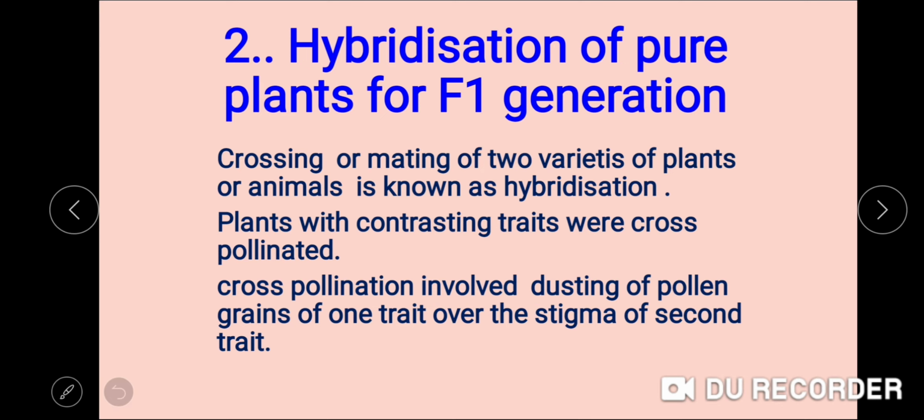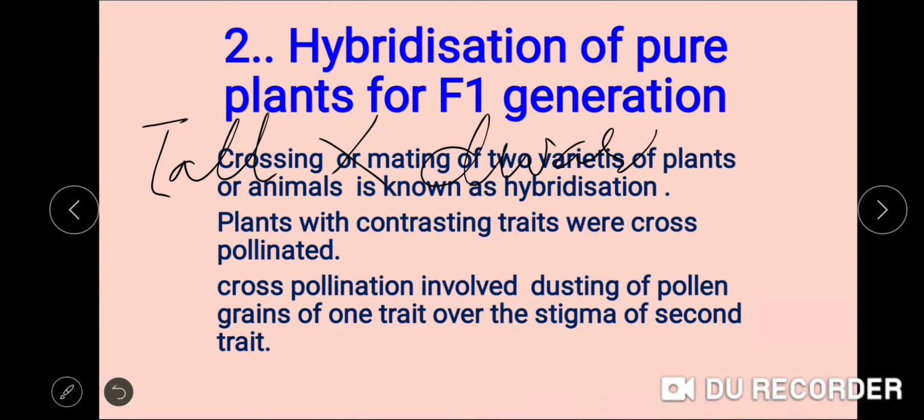For example, he crossed pure tall plants with pure dwarf plants, where the pollen from one plant was dusted over the stigma of another pure plant. So we can say cross pollination involved the dusting of pollen grains of one trait over the stigma of the second trait.